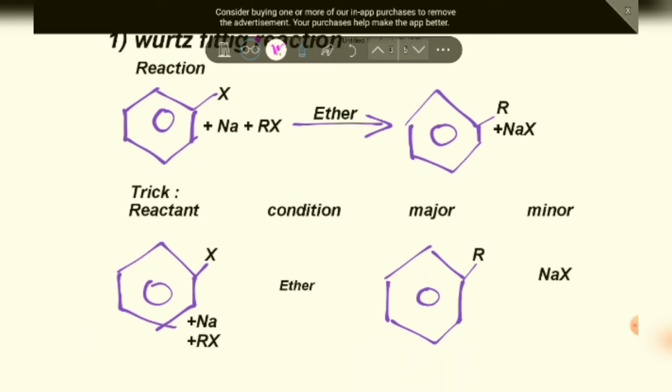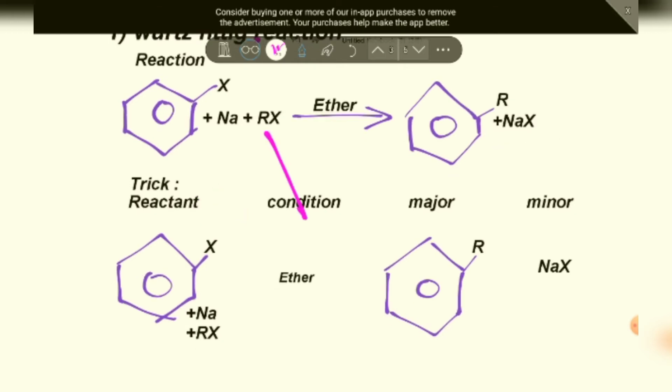We need to make 4 rows: 1 with the reactant, 1 with the condition, and the major and minor product. We already divided it into 3 parts, which are reactant, condition and products, but in products we also need to divide it into 2 parts, which are major product and minor product. So this right here is the reactant that we wrote, and this right here is the condition, which is ether, you know that.